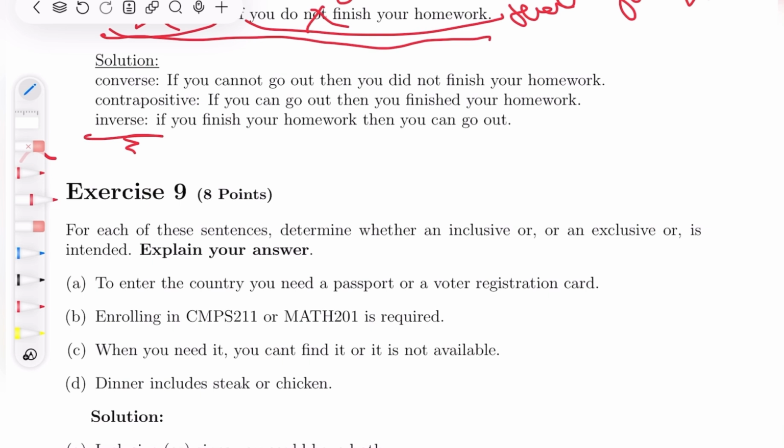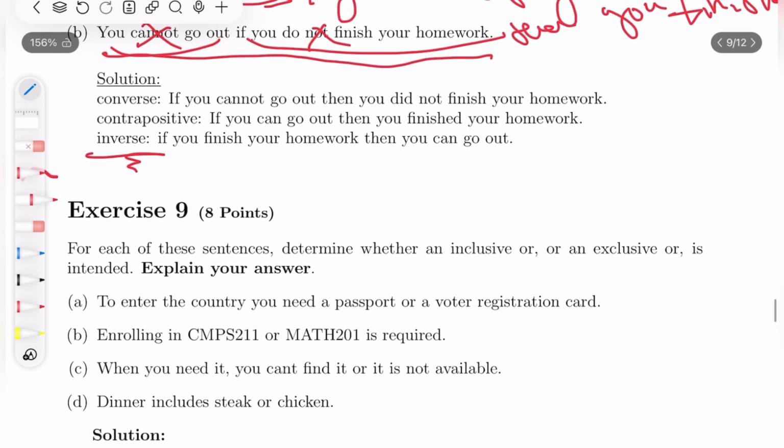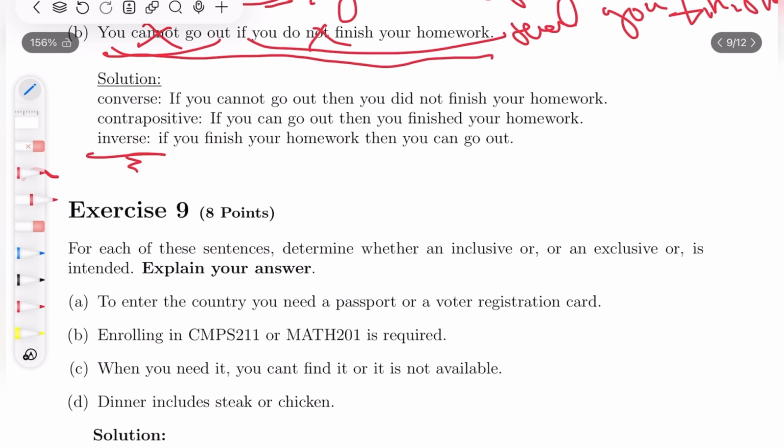Okay, enrolling in CMPS 11 Math 1 is required. So now let's think about it. Maybe this was in the context of registering for a course, and for registering in a different course, this is the prerequisite. But that doesn't really make any sense, especially since Math 1 and CMPS 11 have nothing basically in common.